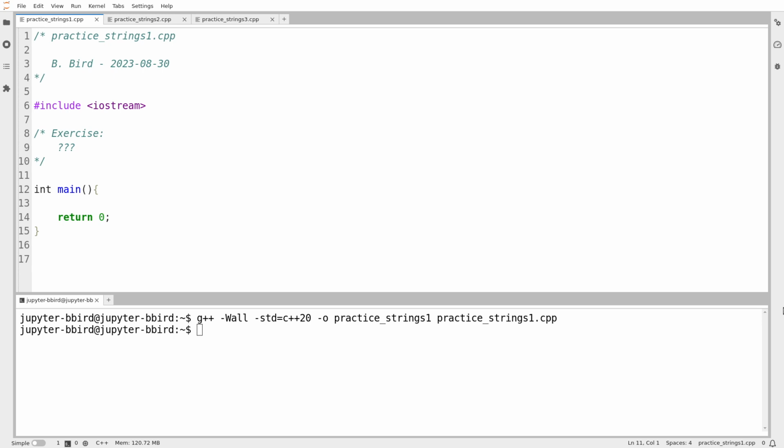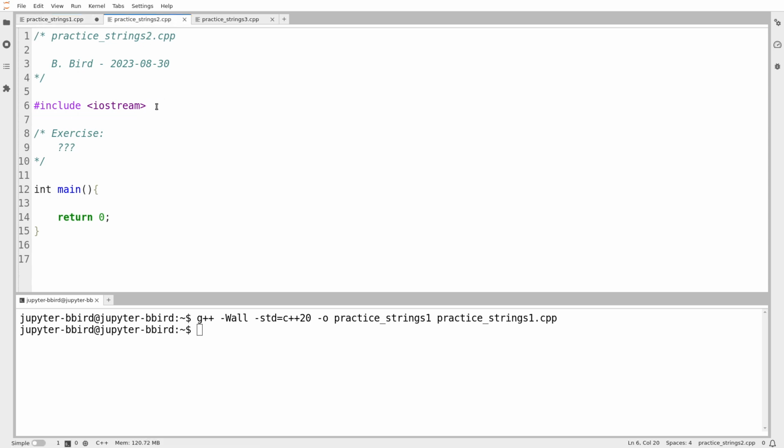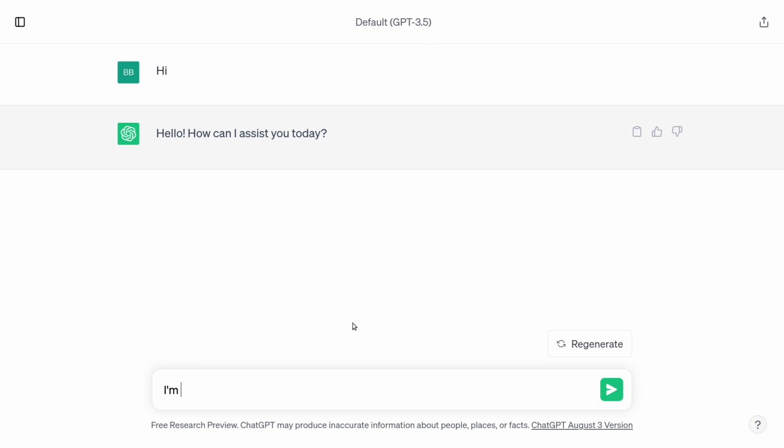The other topic for week number 1 is strings, so we should go and ask our new friend ChatGPT for some exercises on strings. Before I do that, I'm going to add my include statement for string to all of my template files. And then we'll go over and say, I'm learning C++, that is C++ 20.